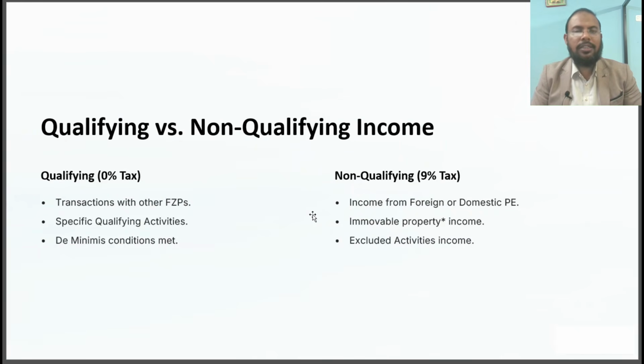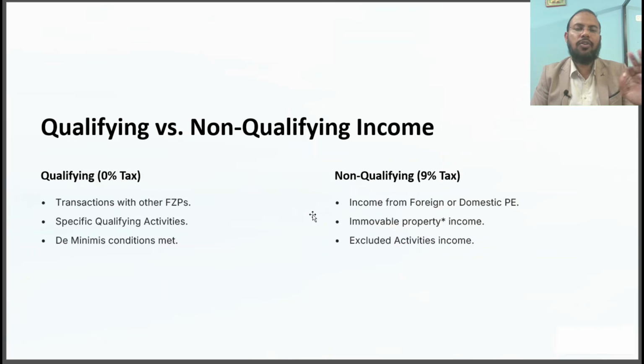After understanding all this, here we will understand qualifying and non-qualifying income. Qualifying income is zero-rated and non-qualifying income is subject to the 9% tax rate. Qualifying income includes transactions with other free zone persons and specific qualifying activities, provided the de minimis condition is met. The de minimis condition means your other income should not exceed 5% of total revenue or 5 million AED. That is the de minimis condition.